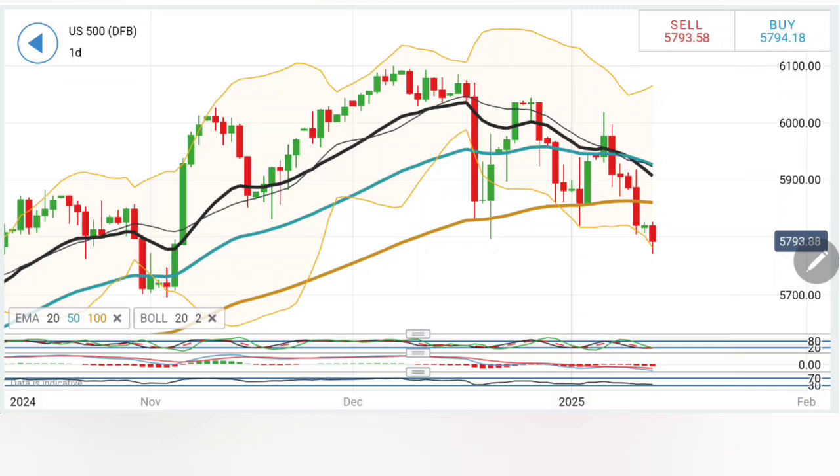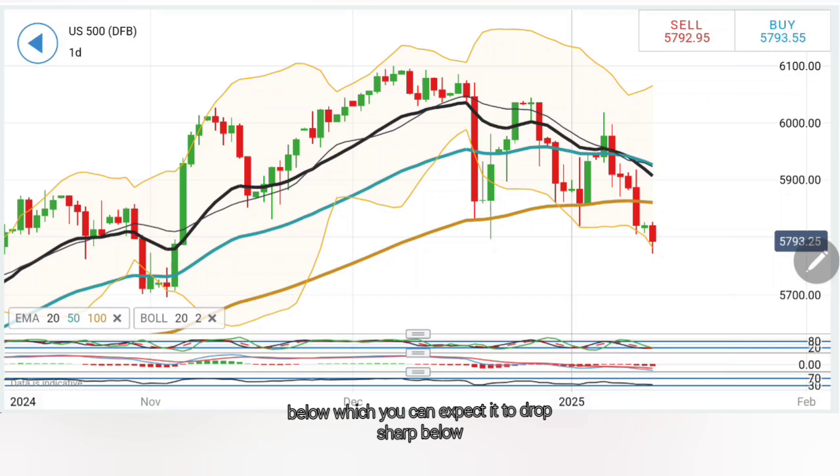Expect 5808, 5810 as the first target zone. Beyond this, expect 5825, 5828 as the next, and then if it breaks this, stay bullish for 5840, 5860, and then 5885 levels as the next targets. Take your positions accordingly. On the sell side now, I'll recommend only a selling entry at 5770, below which you